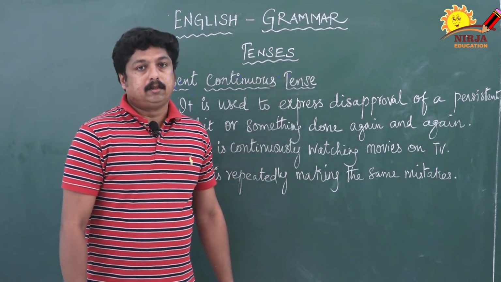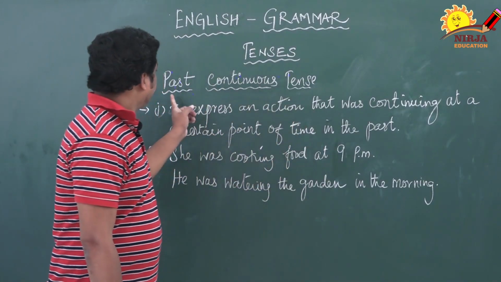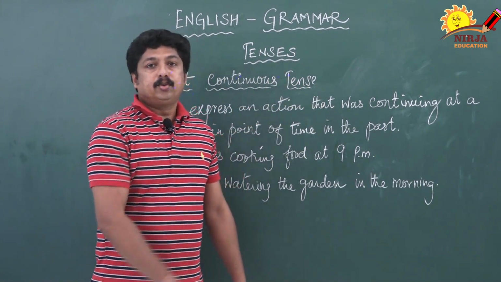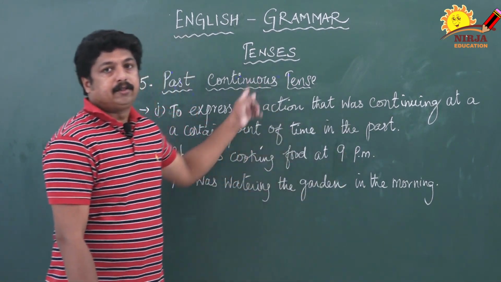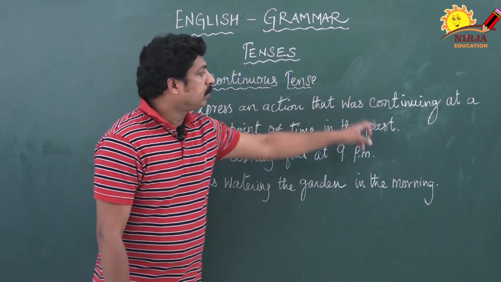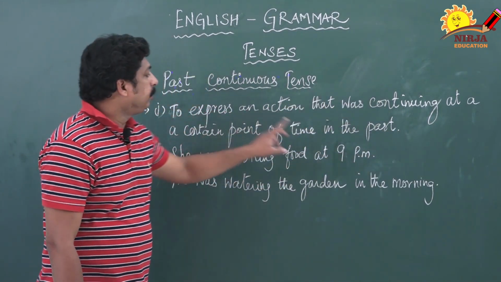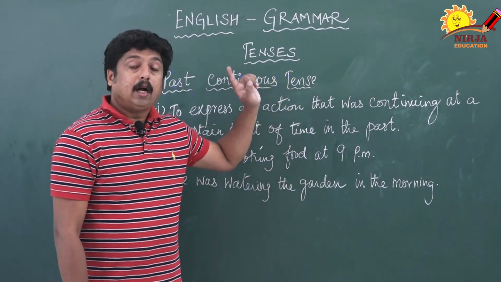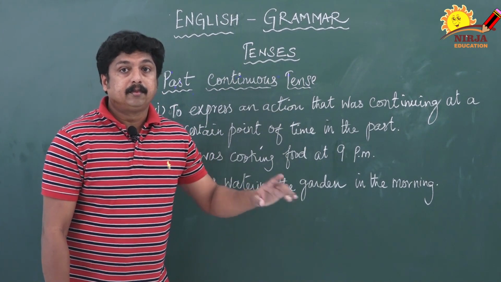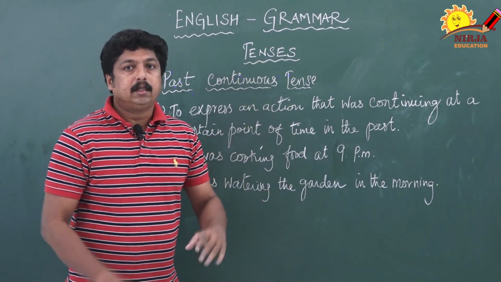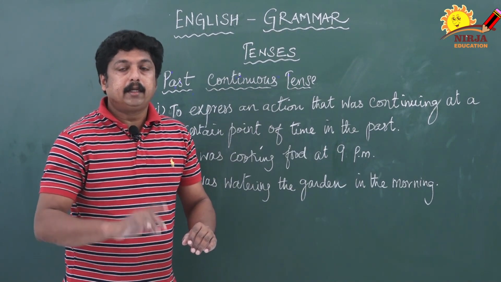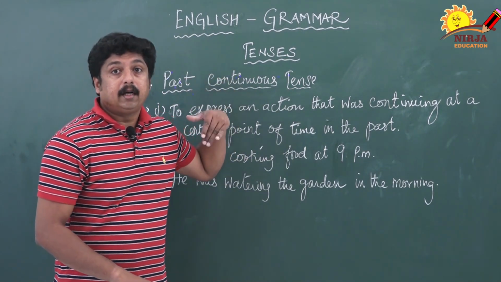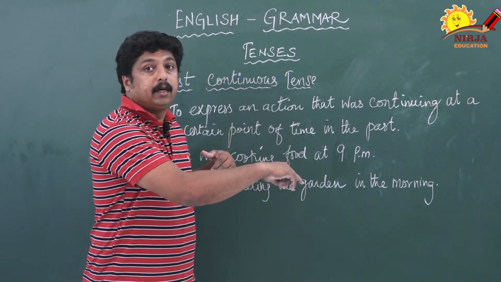expressing present continuous tense. Now I am going to teach you past continuous tense. This is the fifth tense where we are supposed to use past continuous tense. Let us see that. To express an action that was continuing at a certain point of time in the past means the action was going on at that time, not right now. The action was going on means the action is not going on at the time of speaking, it happened in the past. It may start in a certain period and it may extend a certain period, future also.